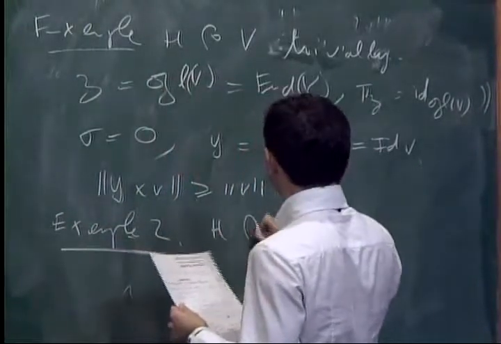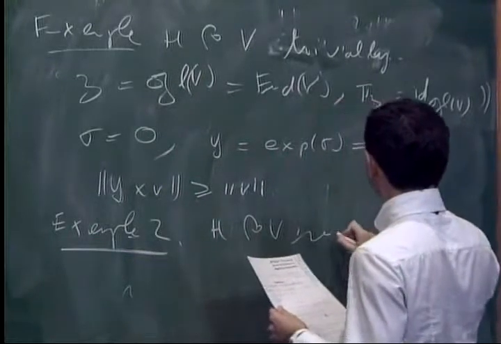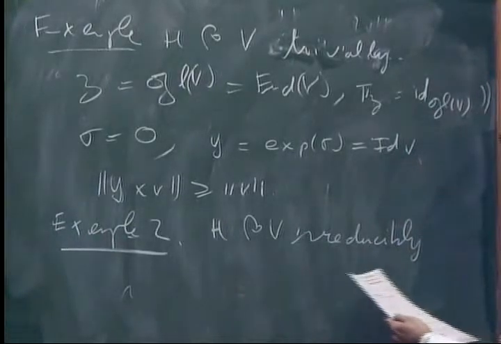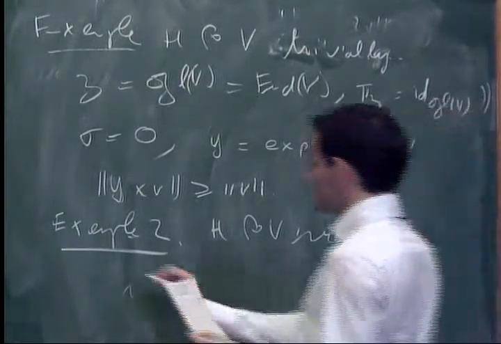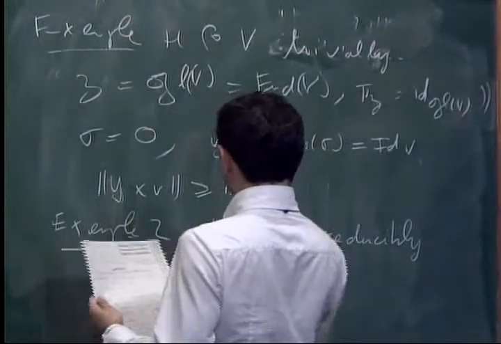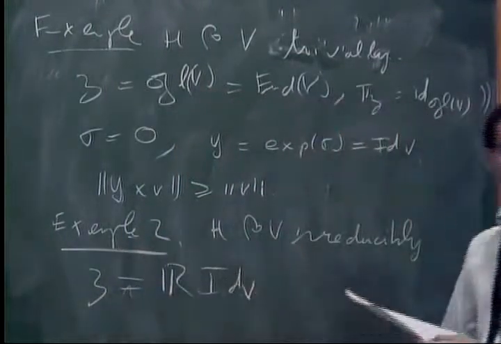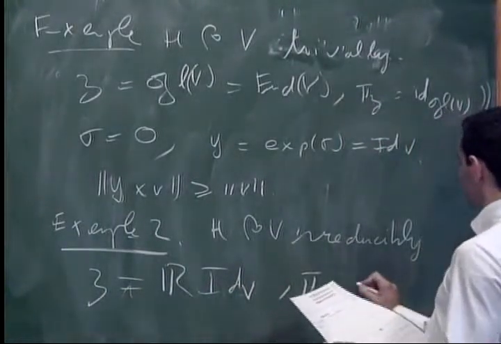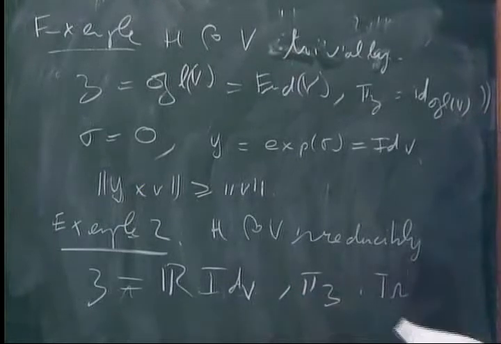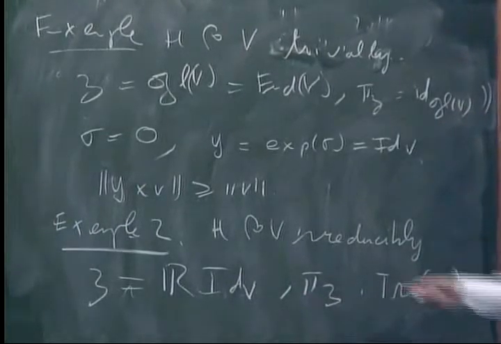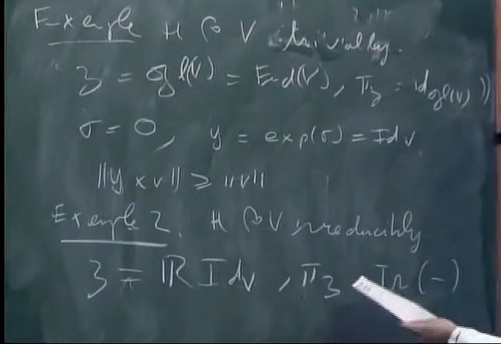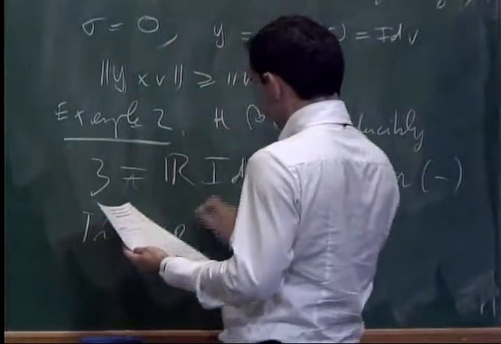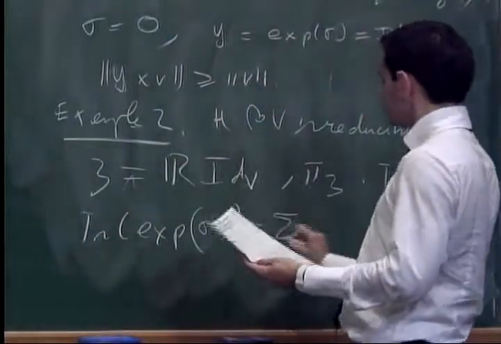Example 2: H is acting on V irreducibly. In this case, by Schur's lemma, Z is given by homotheties, and the projector onto Z is just the trace operator, and then multiplying by the identity. And now we have that the trace of exponential of sigma is written as follows.